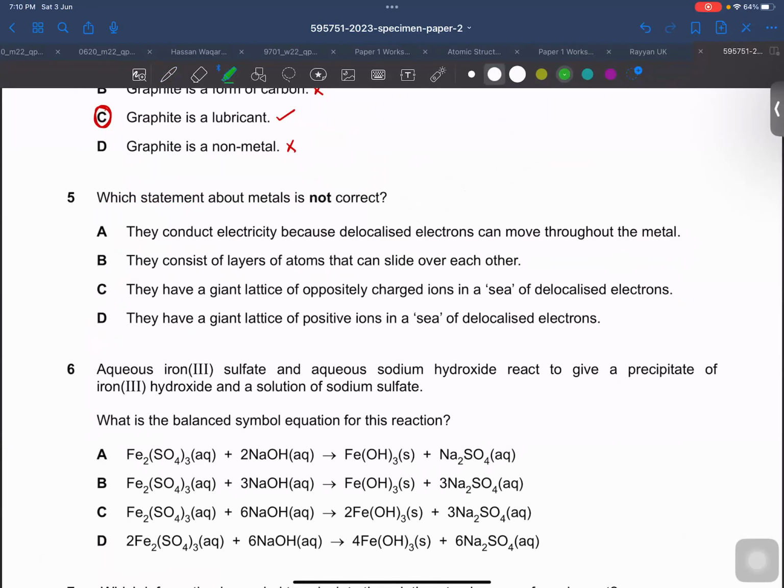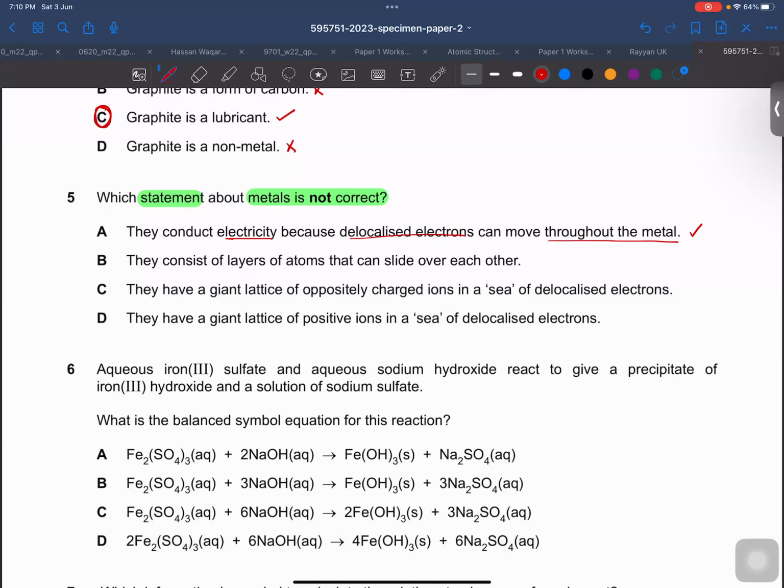Okay, then which statement about metals is not correct? They conduct electricity, right? Because delocalized electrons can move through the metal. Okay, so they are saying that they conduct electricity because delocalized electrons can move throughout the metal. This is the correct statement.